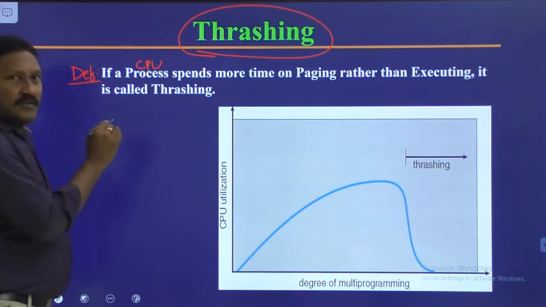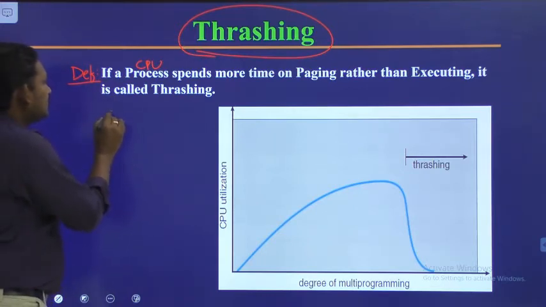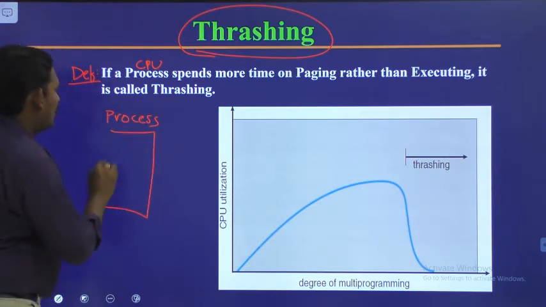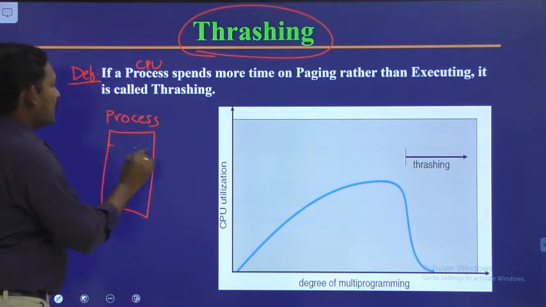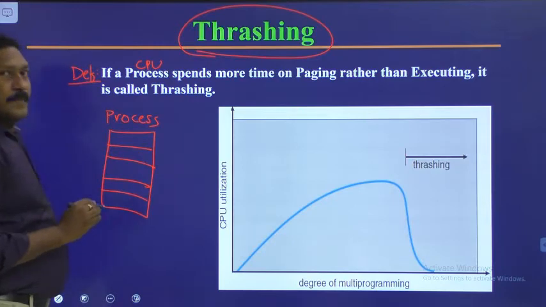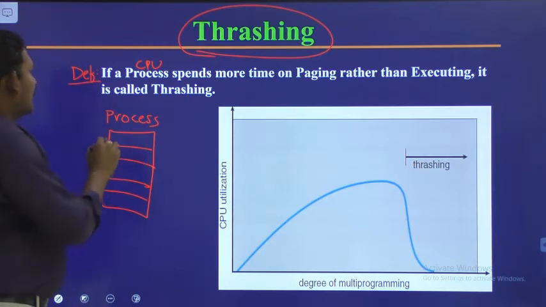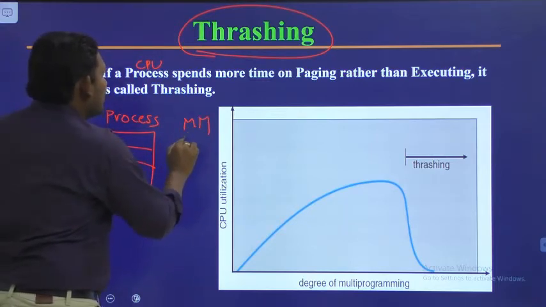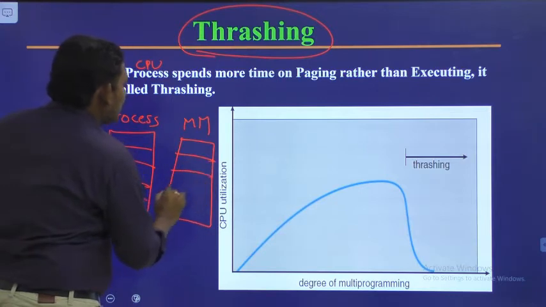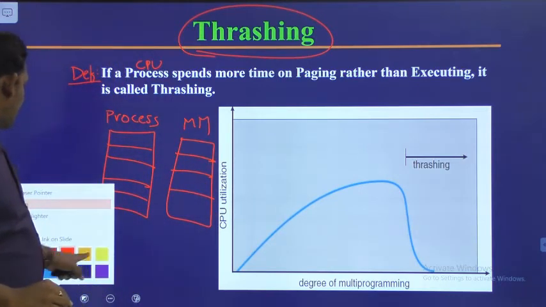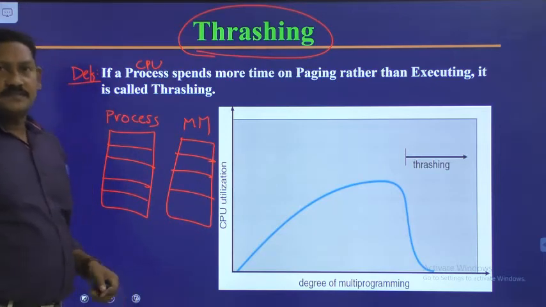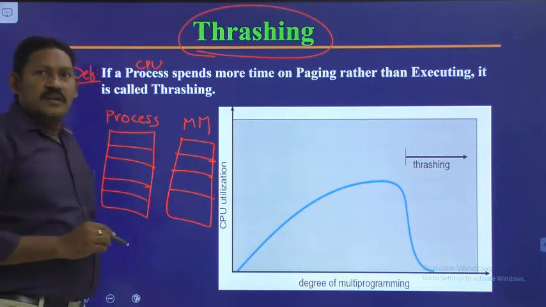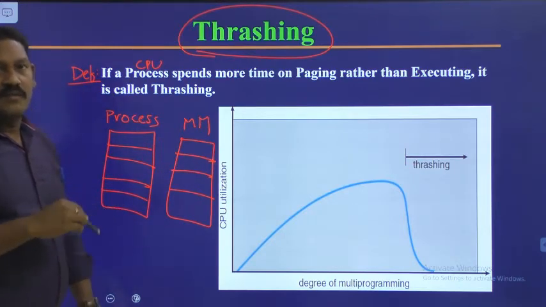So here, what the author is telling is, for example, let us suppose this is a process, and we have main memory. Inside the main memory we have some pages, and let us suppose these pages are to be executed one after the other.